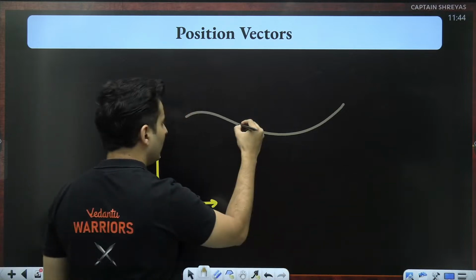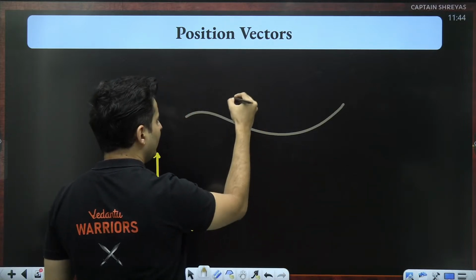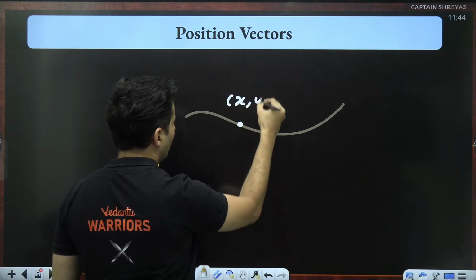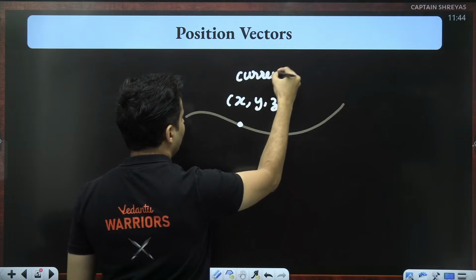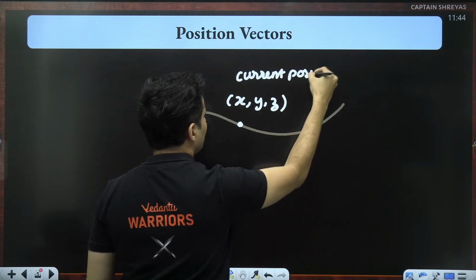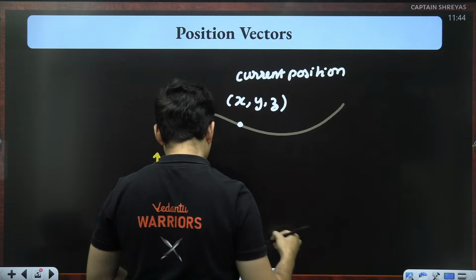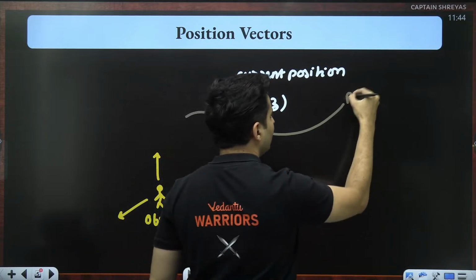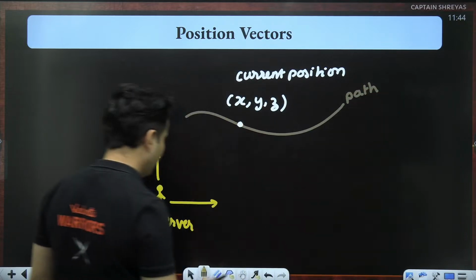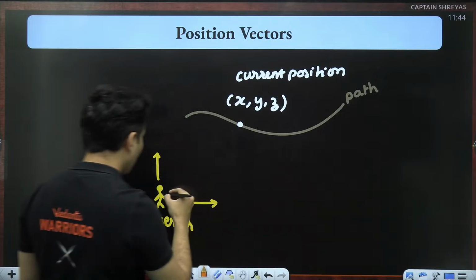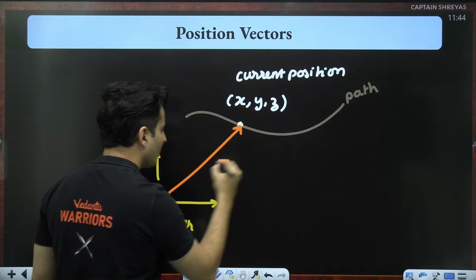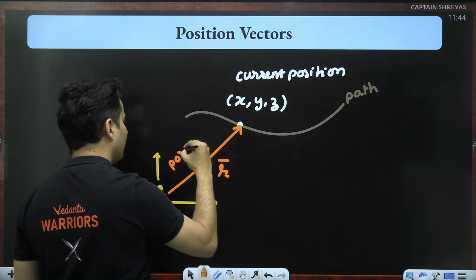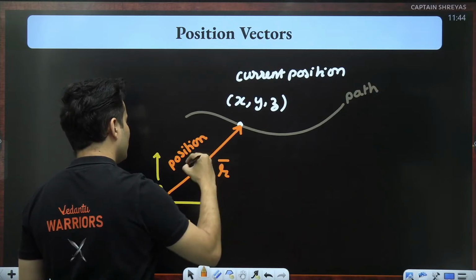If the current position of the particle has some coordinates X, Y, Z, this is the current position of that particle, and this gray line represents the path taken by that particle. So if I show a vector like this, this is called the position vector.